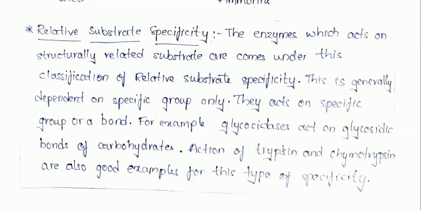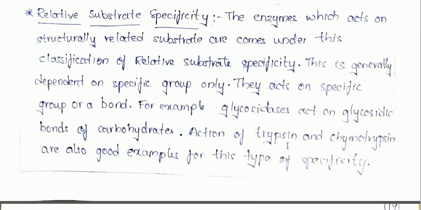If an enzyme acts on these, it is categorized under relative substrate specificity, and this generally depends on a specific group, that means the group which is present on those structurally related components. Simply we can say they act on a specific group or on a specific bond.